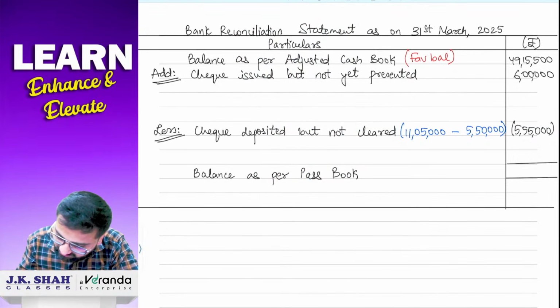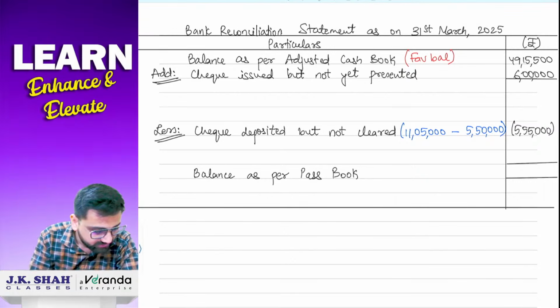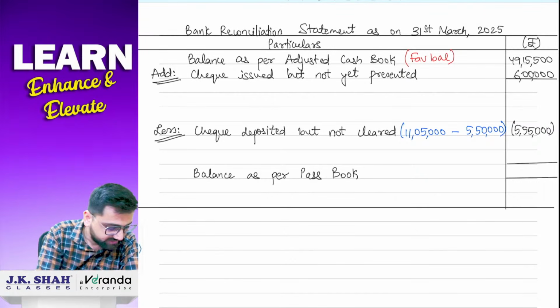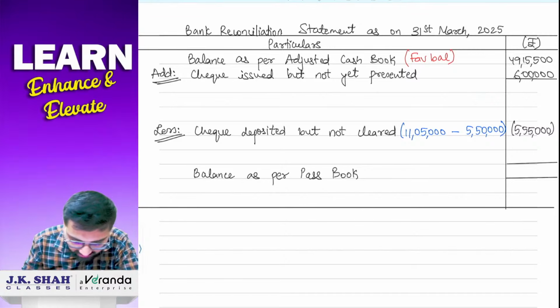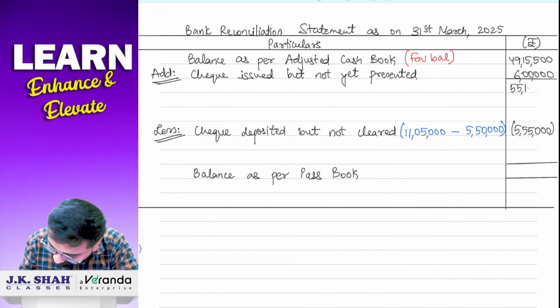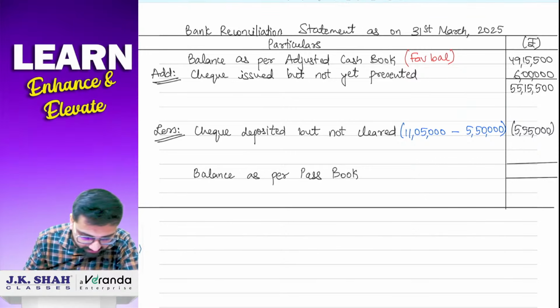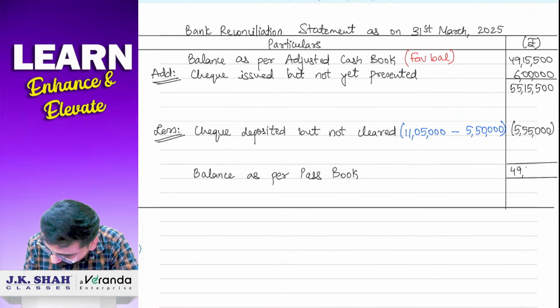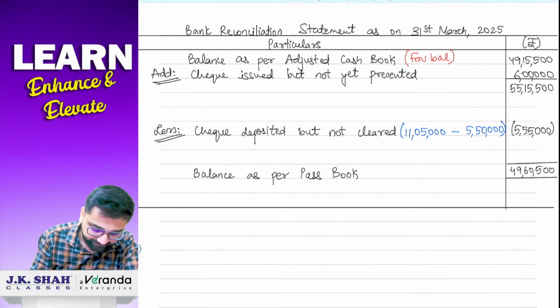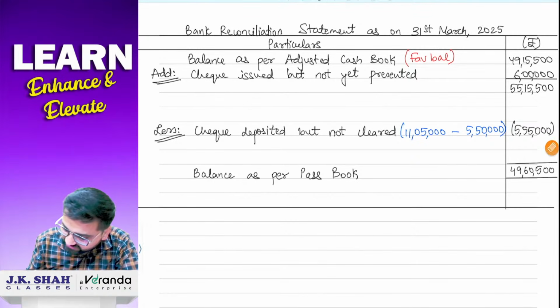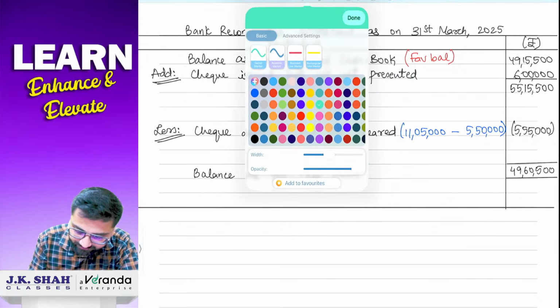So yes, that's it. Now we'll take the total. So 49,15,500 plus 6 lakh is 55,15,500 rupees. From that you are going to subtract 5,55,000. So the final answer is 49,60,500 rupees. Okay.